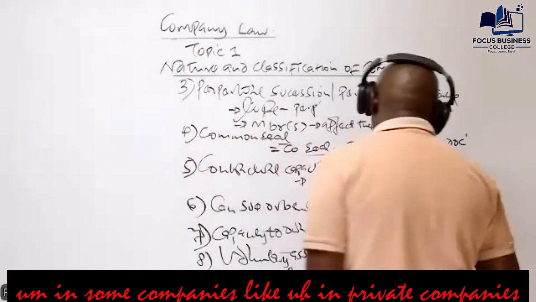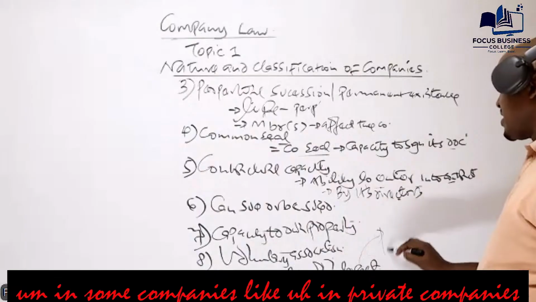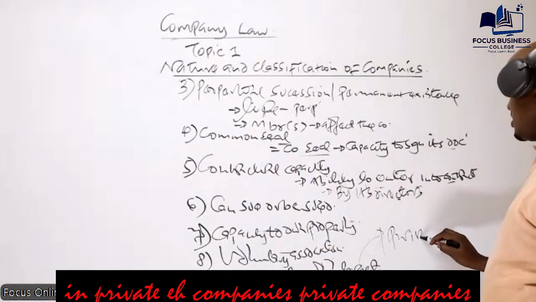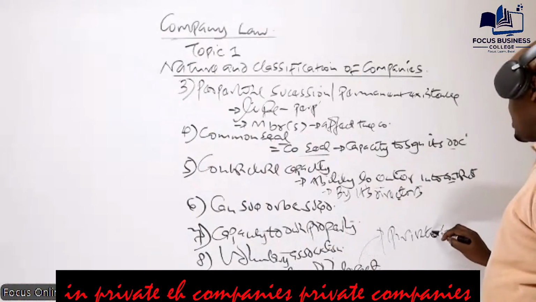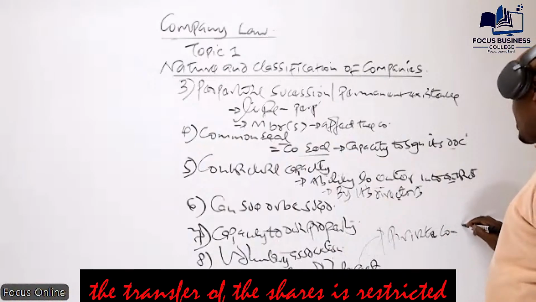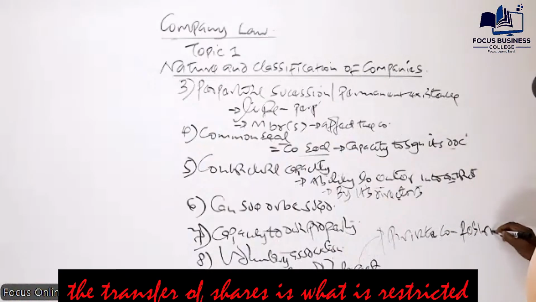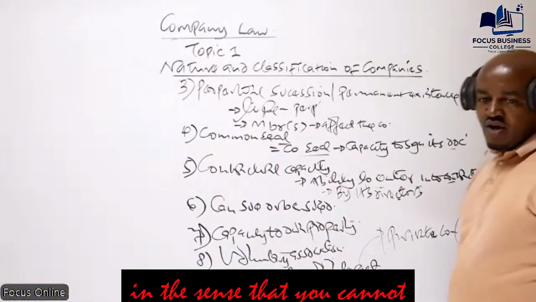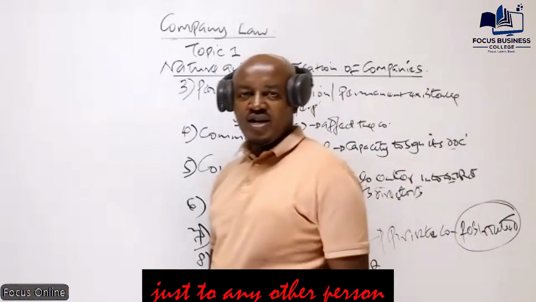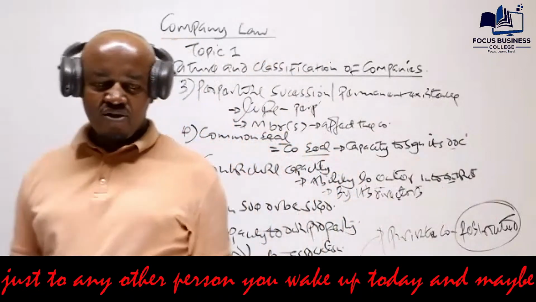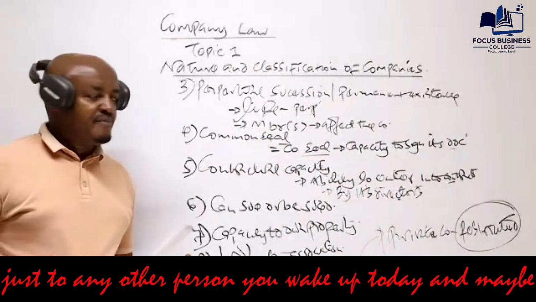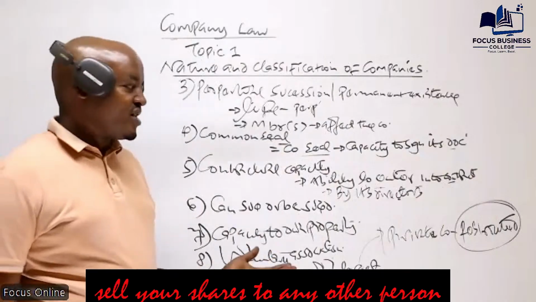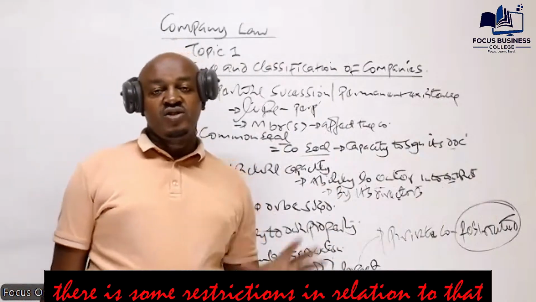Though in some companies, like private companies, the transfer of shares is restricted. Restricted in the sense that you cannot transfer your shares to just any other person. You can't wake up today and decide to sell your shares to anyone.